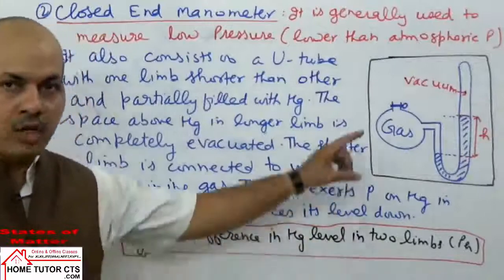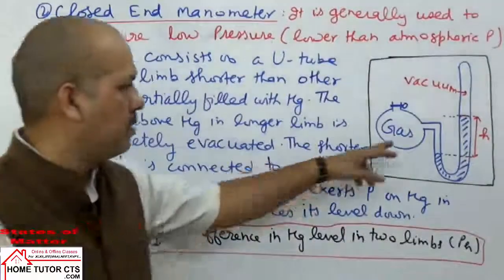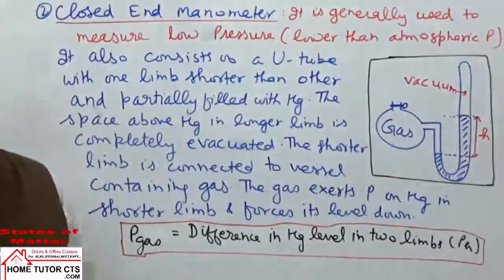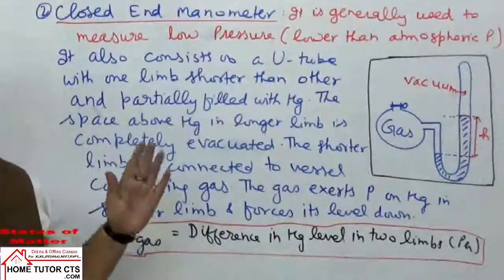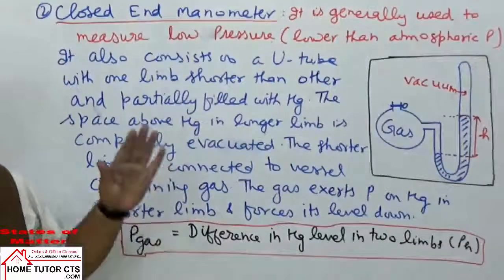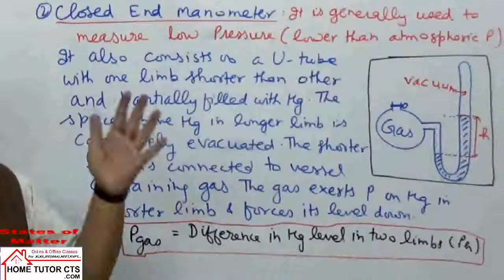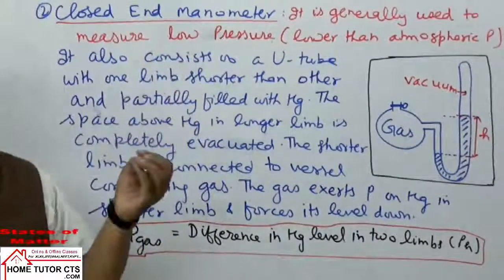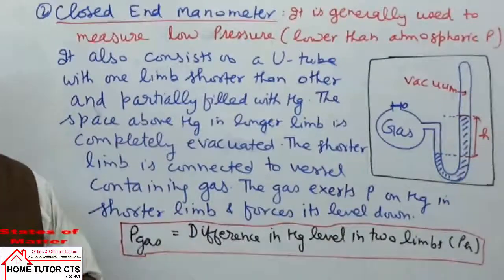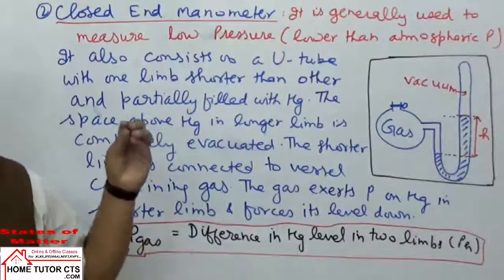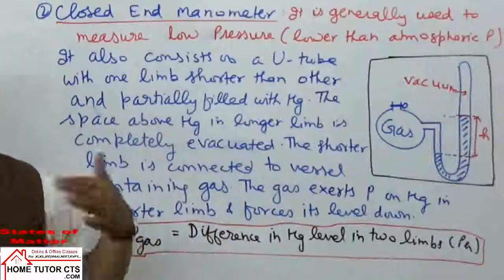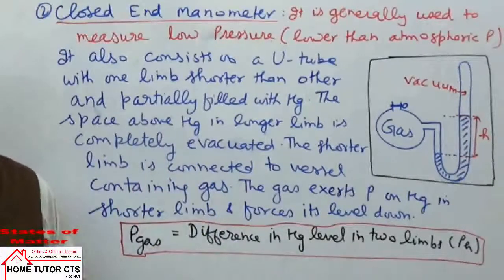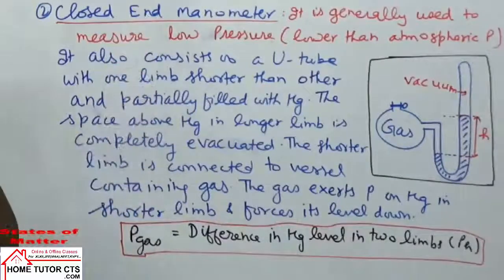Now remember, this closed end manometer is suitable to measure pressure which is normally lower than the pressure of atmosphere, whereas open end manometer is used commonly for measuring pressures which are higher than or equal to atmospheric pressure. That's the application of these two kinds of manometers.